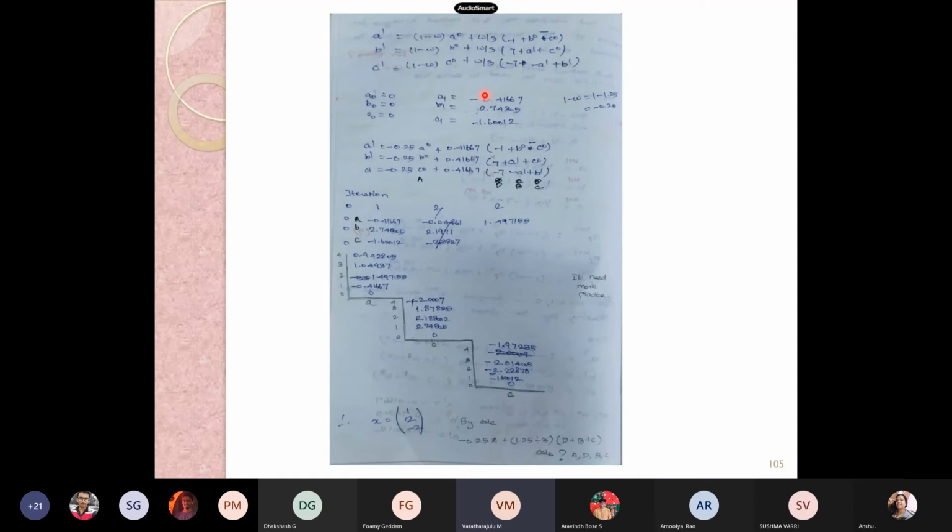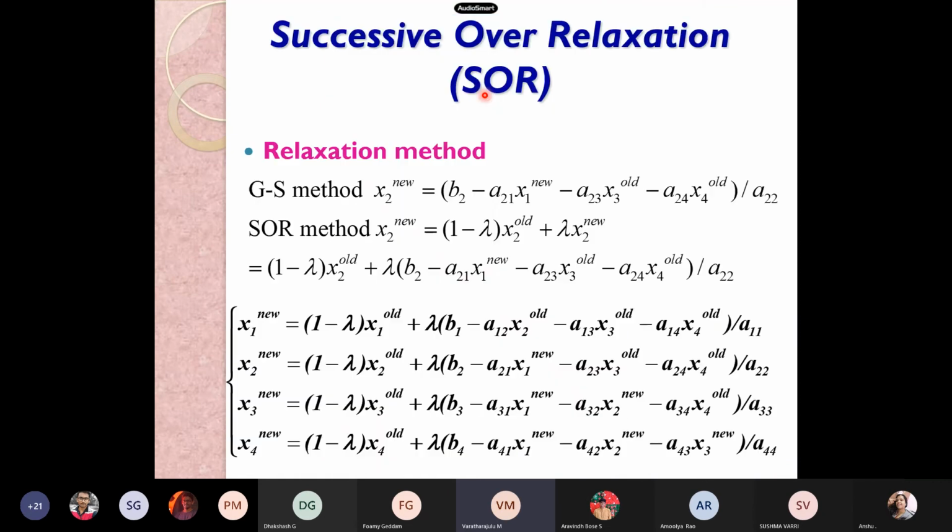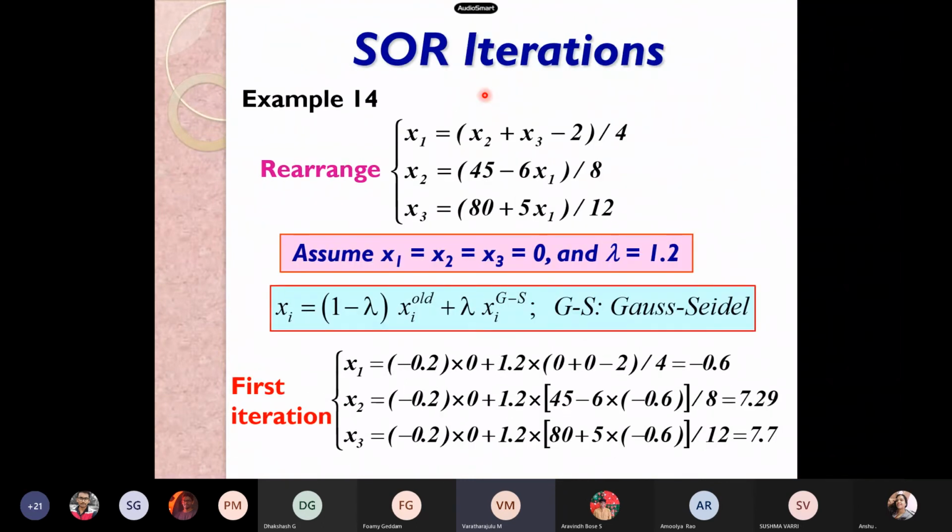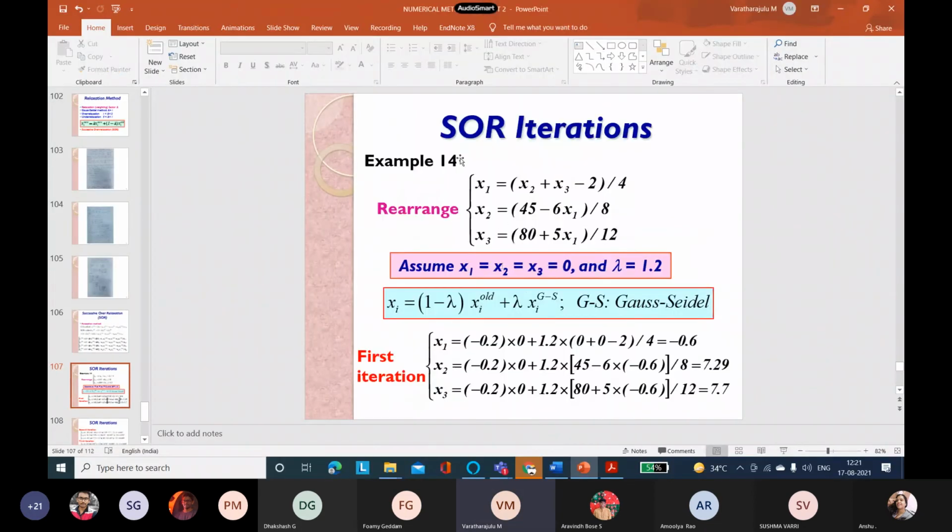This is about the SOR method, where we depend on some other coefficient for finding the results, and this is for your practice. Please make note of problem number 15, as we solved problem number 14.